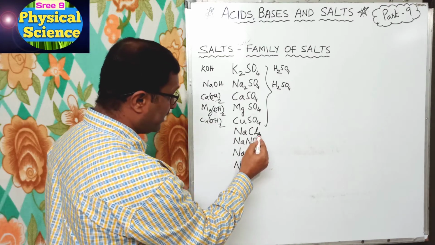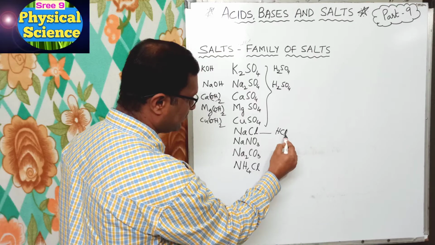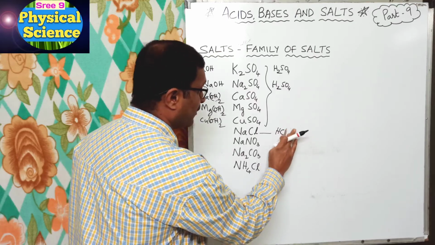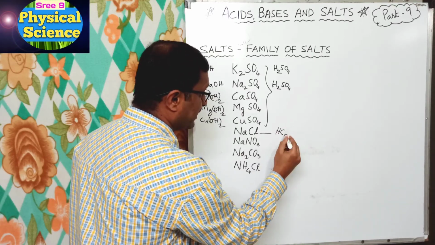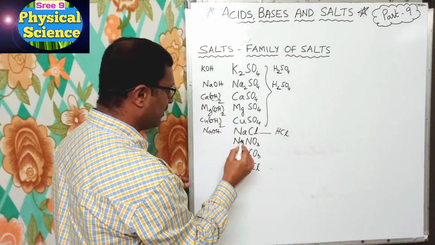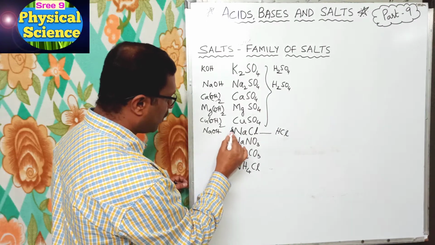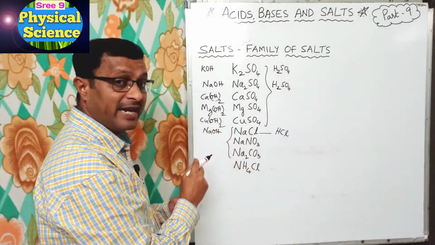Now let us see what are here. Chlorine is there. Chlorine means definitely it is from hydrochloric acid, HCl, and here Na means it is NaOH. All are Na, hence I am writing NaOH.